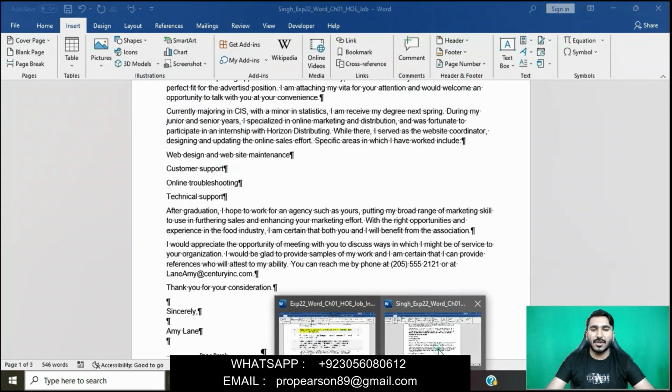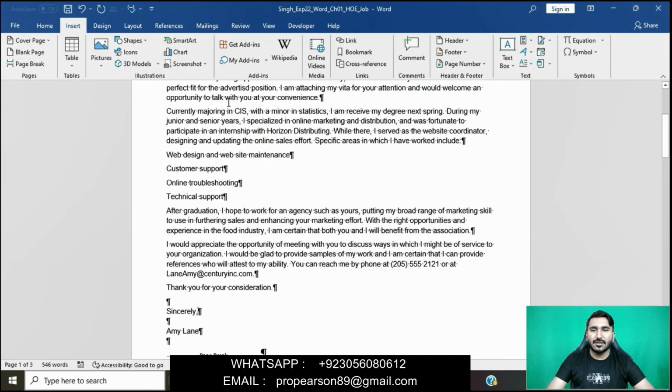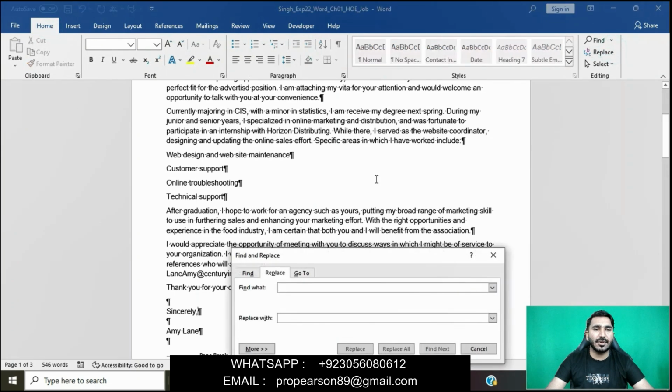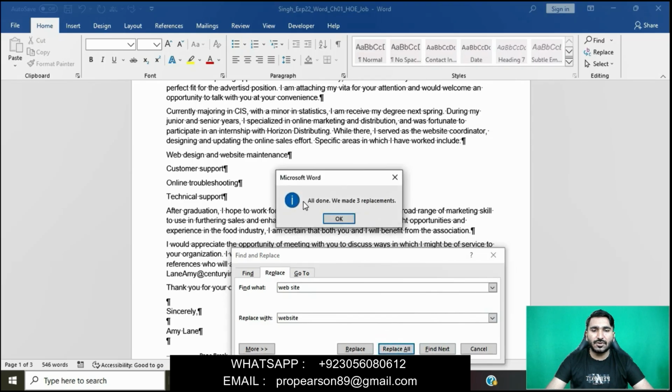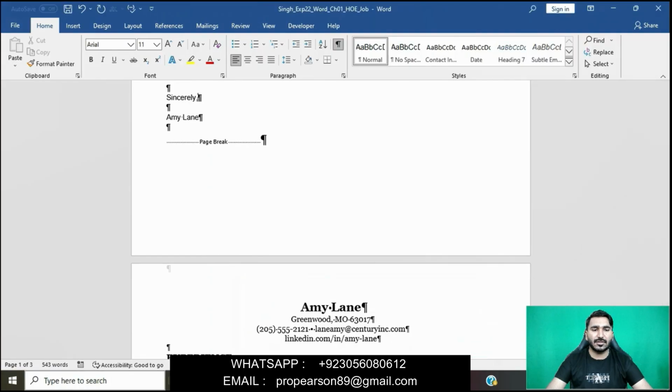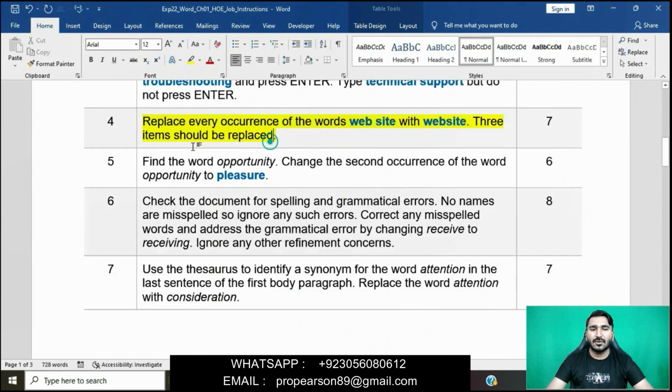We will go to the Home tab. In the Editing group, click on Replace. Replace is website, web dash site, and then we will replace with website, and then simply click on Replace All. Okay, you can see all done. We made 3 replacements. Simply click on OK. Okay, this is good now, and close it. Now we will move on.